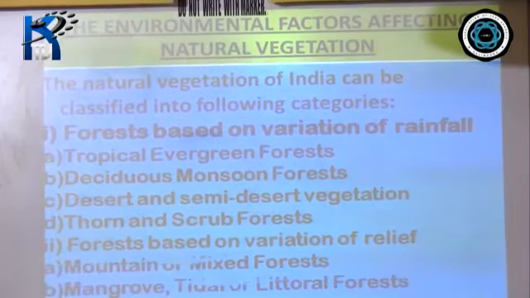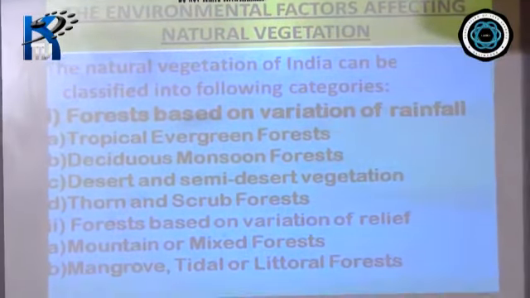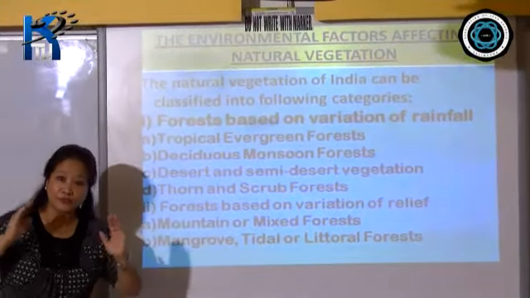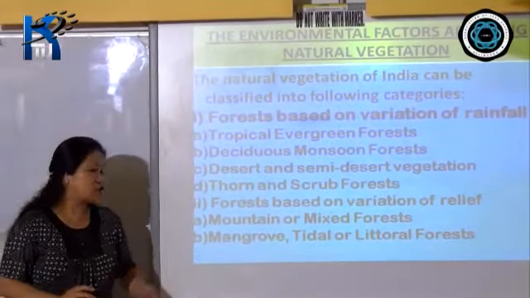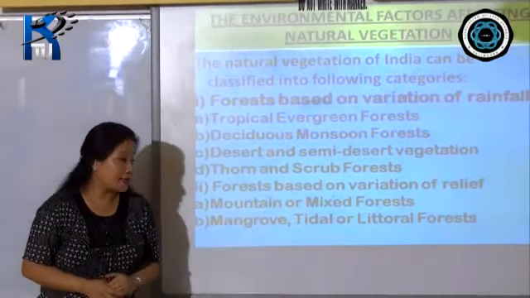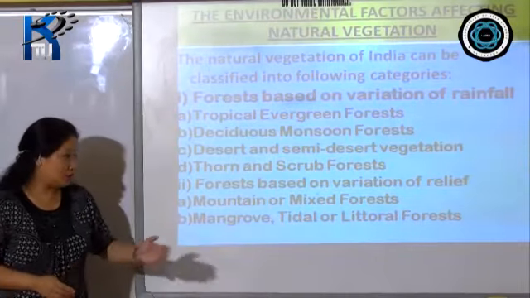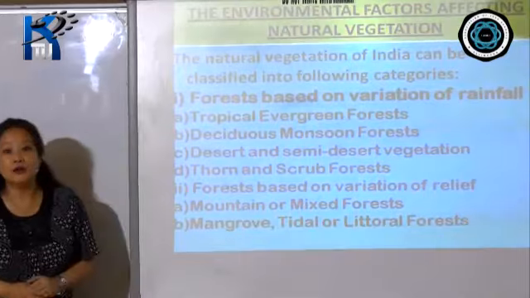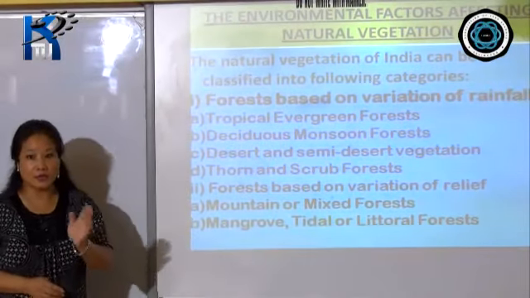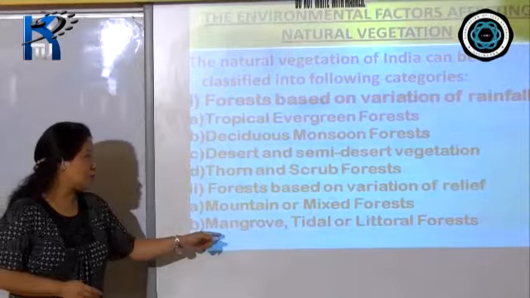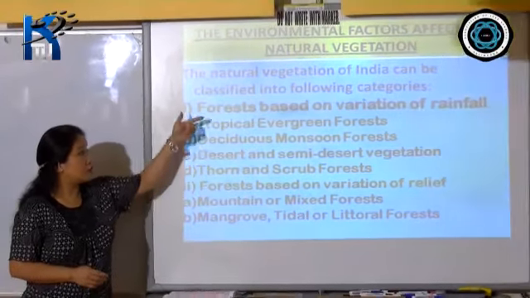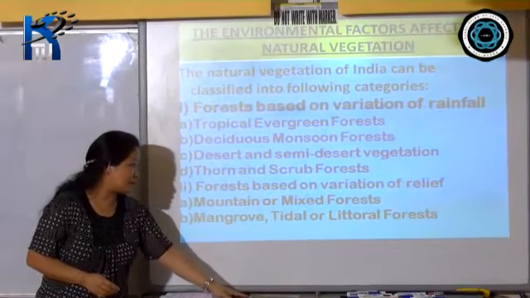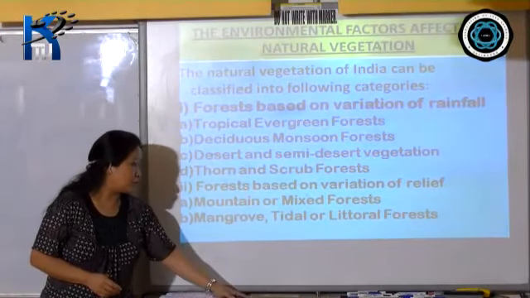Now, based on relief, there are just two. Based on relief means based on the physical structure. The first one is mountain or mixed forest, and the second one is mangrove. It's also called tidal, or littoral forest, which is found along the coastal areas, around the coastal region. So remember these two. Forests based on variation of rainfall, there are four, and forests based on variation of relief, there are two: mountain and mangrove forest.